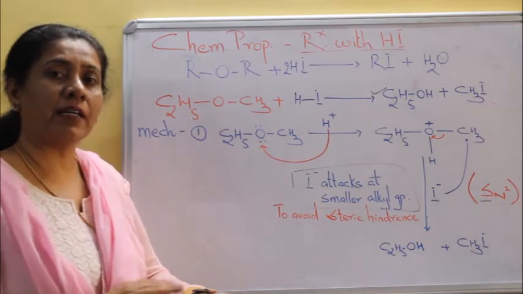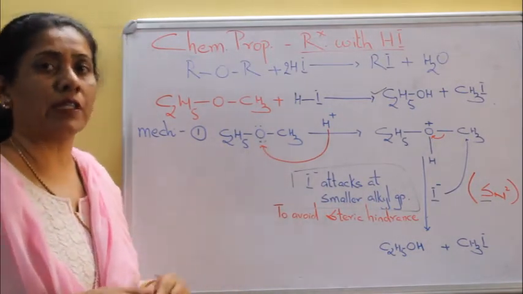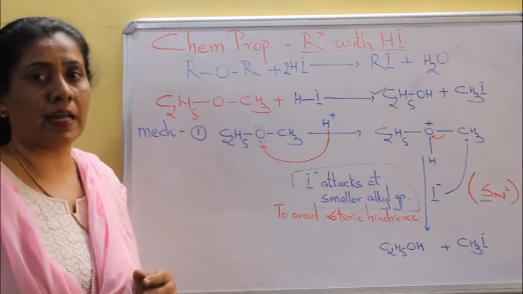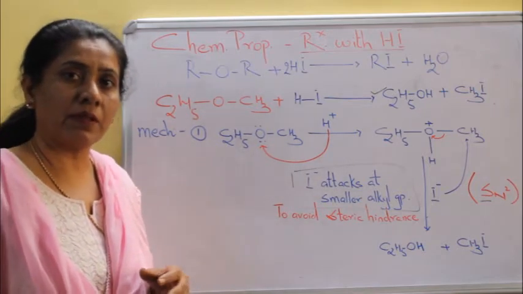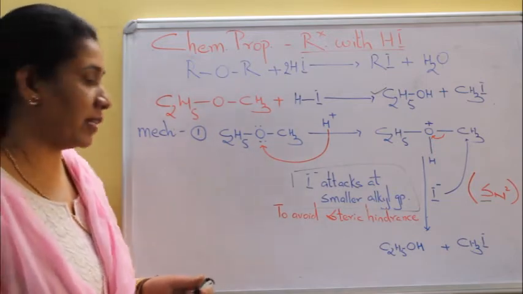Till we have 1 degree and 2 degree alkyl groups, the reaction follows SN2 mechanism. But if one of the groups is 3 degree alkyl group, then the reaction goes through SN1 mechanism, that is through the formation of carbocation. Let's check that with help of an example.